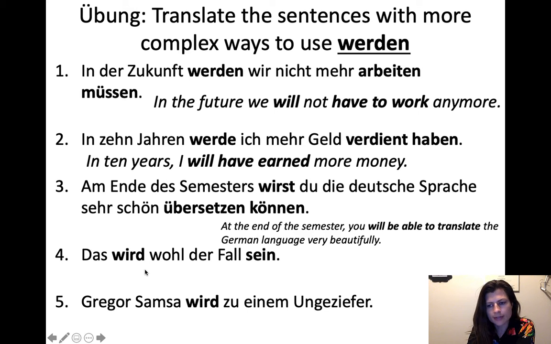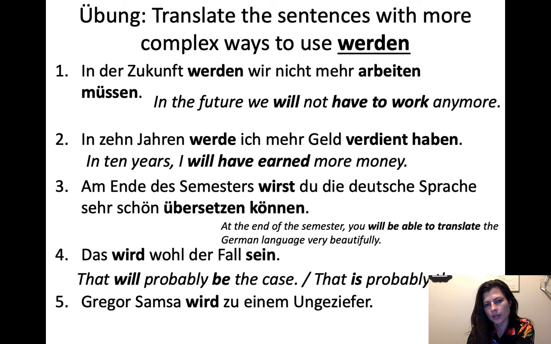Das wird wohl der Fall sein, and this one with wohl is a clue that it means probably, and so technically it means that it has the future, that will probably be the case. That's how it lines up. But in a sense, it also means that is probably the case. Because we don't know right now, that's why we're using the word wohl, because it's probably, we don't know exactly. So by the time we find out, that will be what we find out, and then that will be the case, but it will refer to the present. In the present, that is probably the case. And we will find out later. Yeah. So das wird wohl der Fall sein.